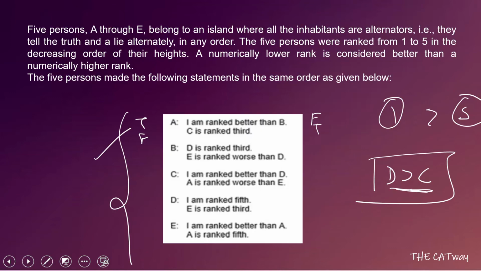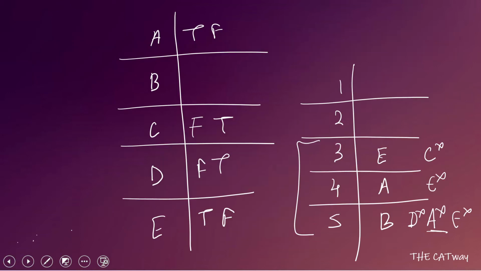Okay, let's move ahead. Let's see what has been said regarding D and E. We have already found out that D is ranked better than C, and because only positions 1 and 2 are left, we can definitely say that because D is ranked better than C, D is going to take the first position, whereas C is going to take the second position.